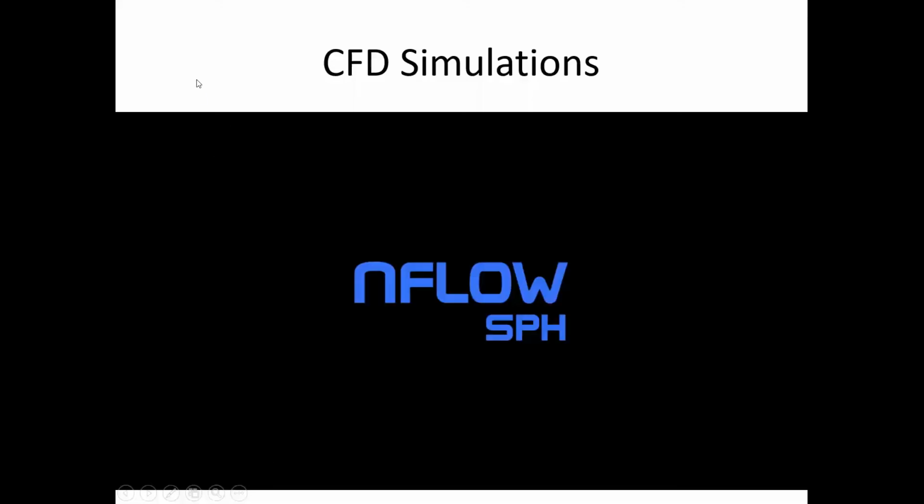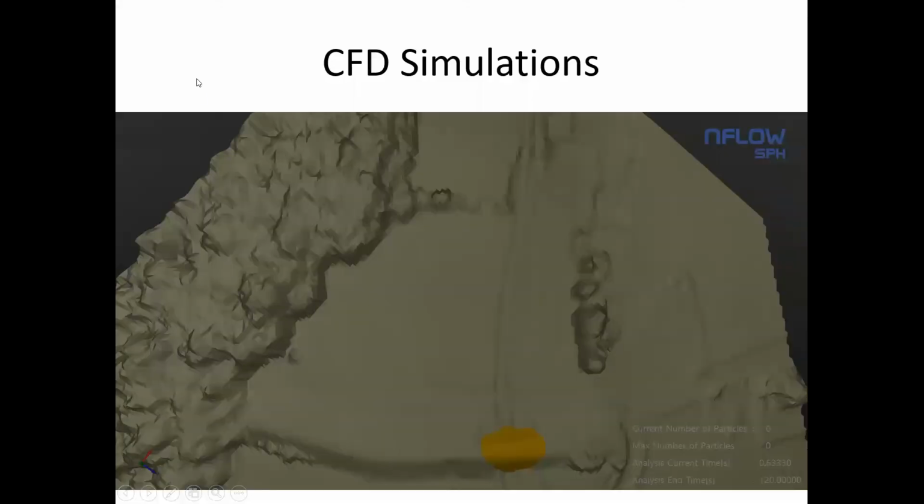Okay, there is another term called CFD, that is computational fluid dynamics. Computational fluid dynamics is basically another part of FEA where the flow of fluid is studied. The best example is over here. Here we can see this is a dam, or this is the reservoir.